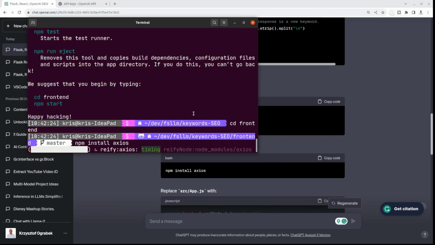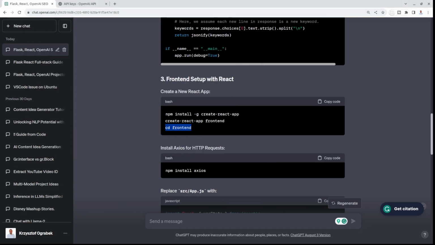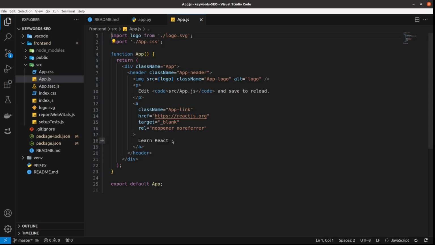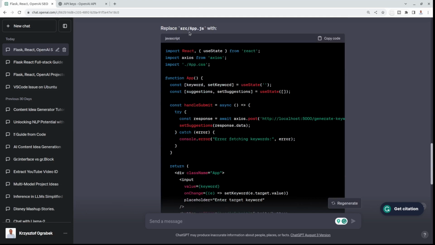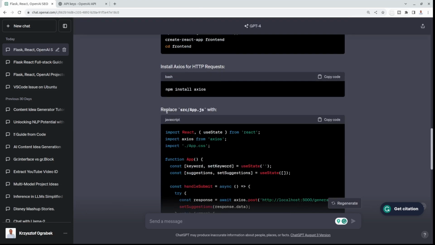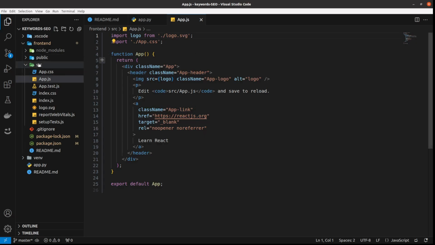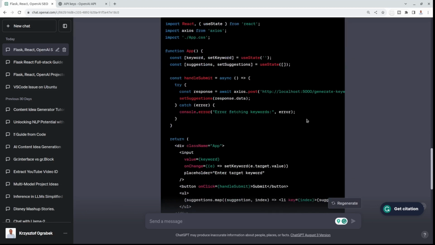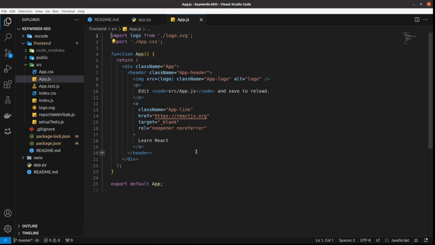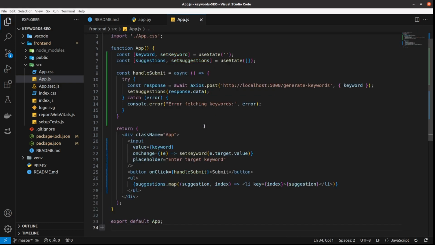And again, I'll be back. Okay, I've got it now. I've got this step, and it says replace src app.js. So that's the file src app.js with this. So I will just copy it and replace.